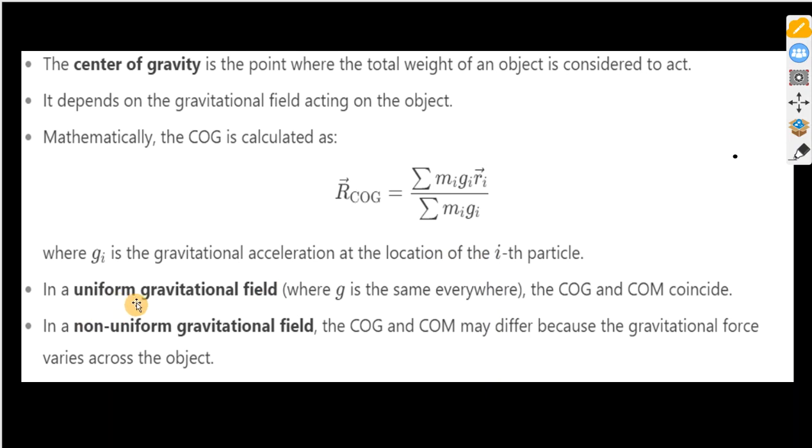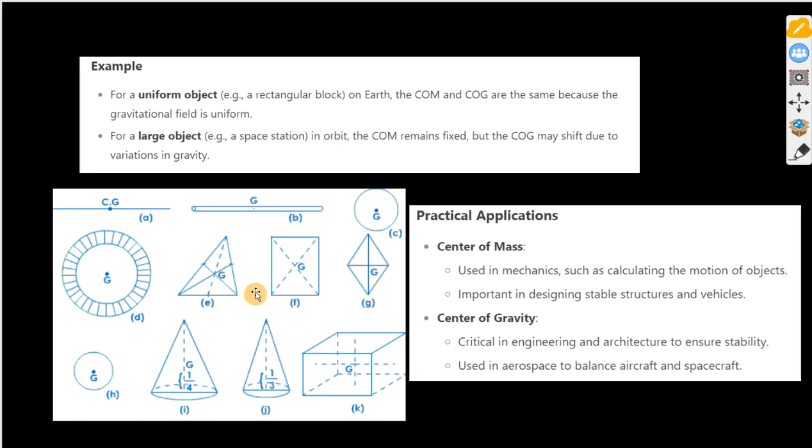So in a uniform gravitational field, we now notice that the center of gravity and center of mass coincide, but in a non-uniform gravitational field, the center of gravity and center of mass may differ because of the gravitational force, which varies across objects. Now let us look at examples.